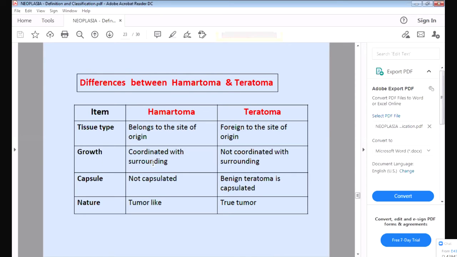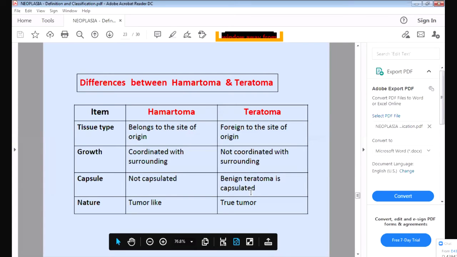Okay, then growth is according to the surrounding. But a malignant tumor will not be coordinated, it will grow very fast. Hamartoma is not a tumor, so it is not growing, but this one is growing very fast. It is uncoordinated, with no control. Then it is not encapsulated, whereas the benign teratoma is encapsulated. This is a tumor, and this just looks like a tumor.